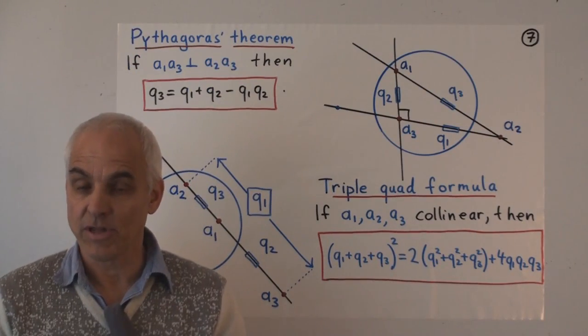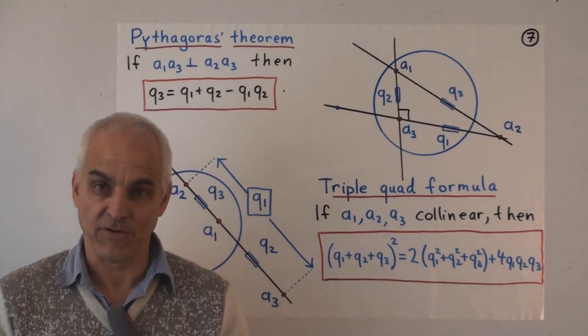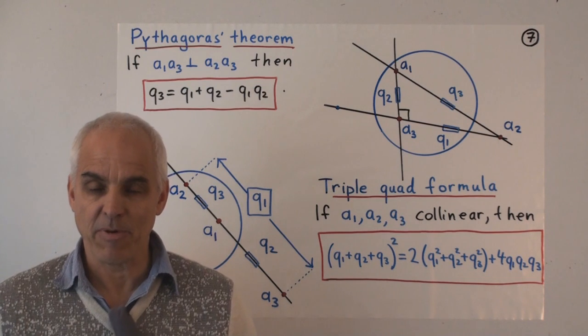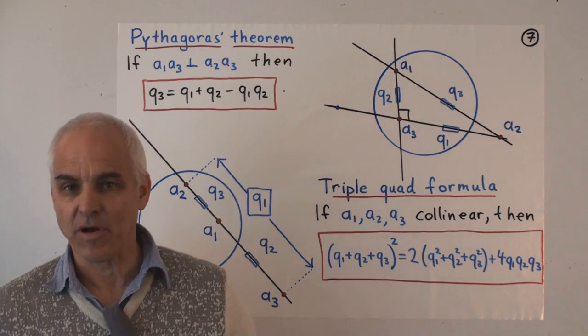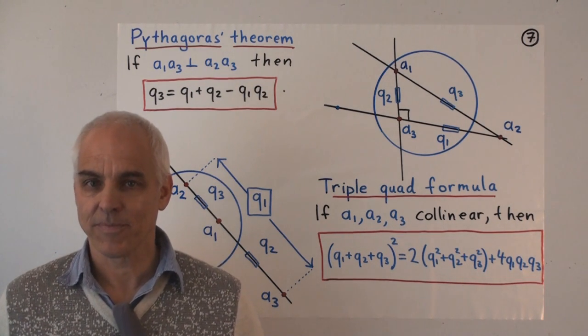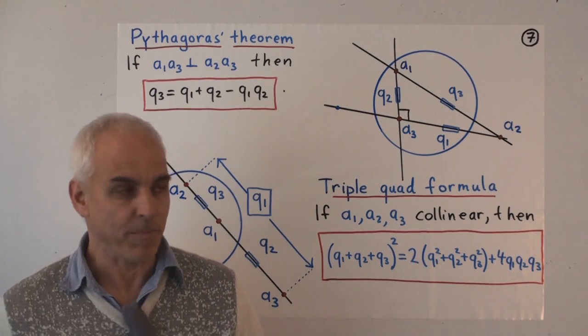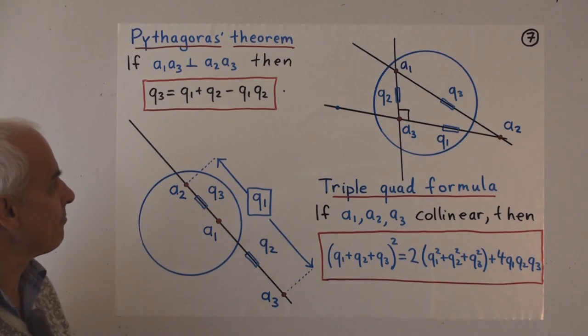In Euclidean geometry, the most important theorem is Pythagoras' theorem. And here in hyperbolic geometry, the most important theorem is also Pythagoras' theorem, but it has a slightly different form. Here it is.